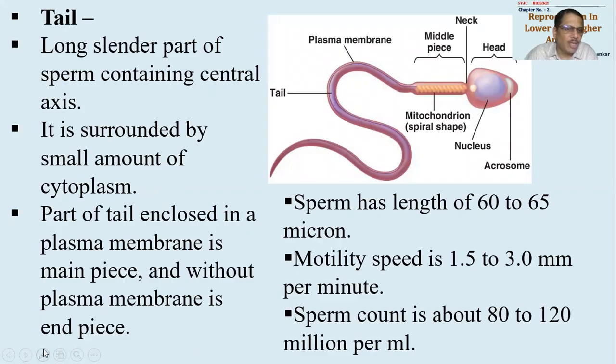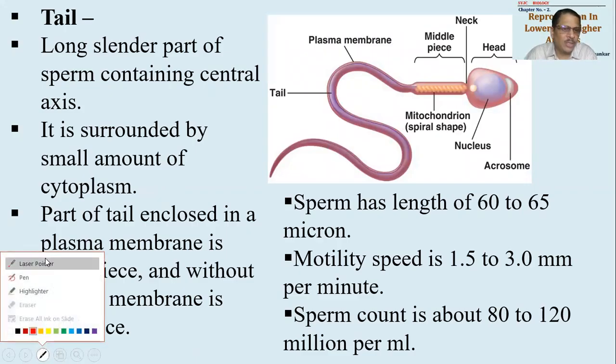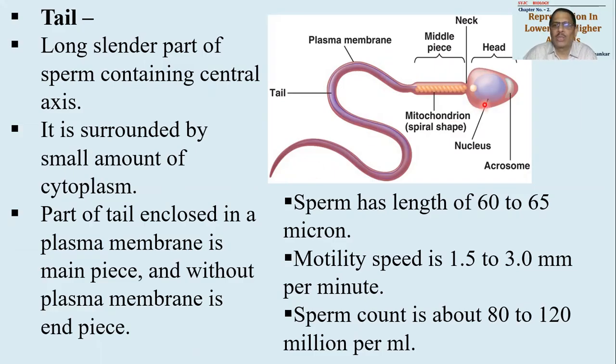If a diagrammatic representation is asked, you will have to draw the diagram in this way. So look at this particular head region, with the nucleus shown inside, and the acrosome. Then there is a short portion called the neck region. In this neck region we have to show two centrioles. This is the mitochondria, the spiral mitochondria. The middle piece is called Nebenkern, and this entire portion is called the tail region. Up to this particular region it is covered with cytoplasmic covering, so it's called the main piece. The end portion is not covered, so it is called the end piece or tail piece. Okay, so these are the things.